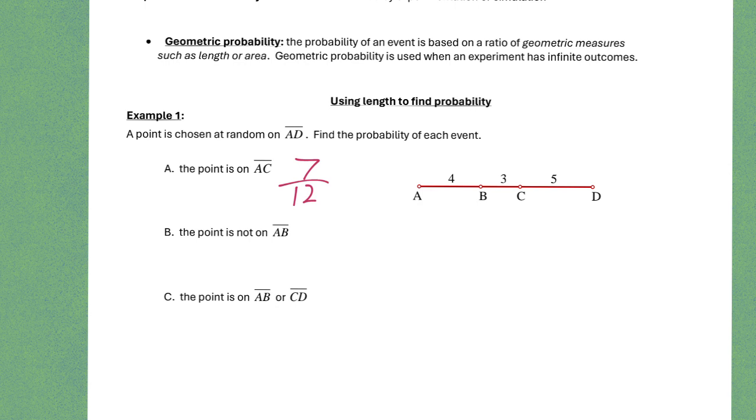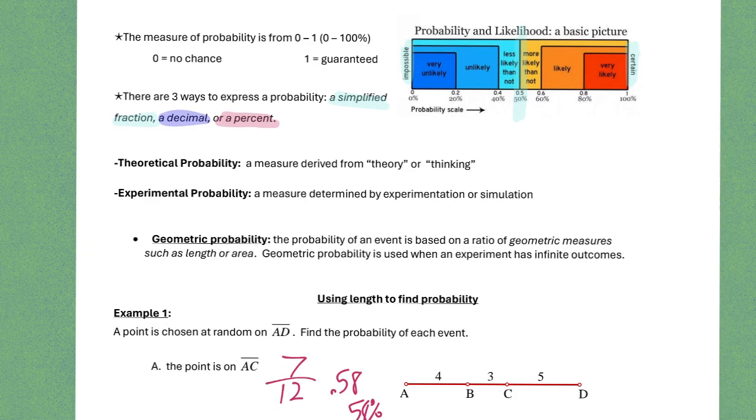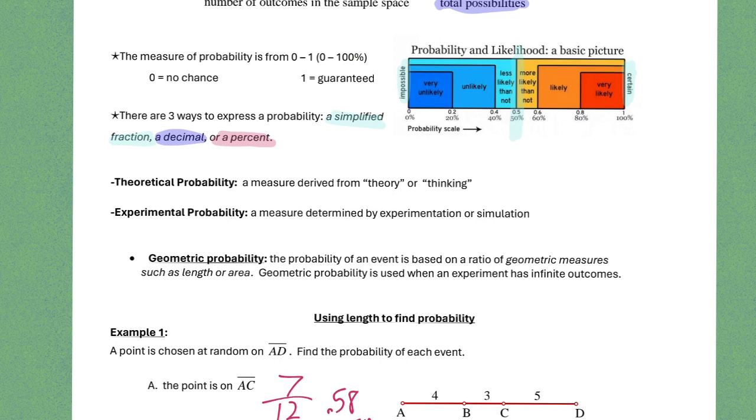And so it kind of depends on what I ask you for. I'm grabbing my calculator real quick. Because I don't know 7 divided by 12 off the top of my head, we could write 0.58, okay? And so we could compare that, 0.5833, and then 58% if you times it by 100. Okay, and so that's more likely than not. It's not certain, but it's more likely than not going to happen. And so you can look at that chart at the top to kind of see how you could use words to talk about the situation, okay?